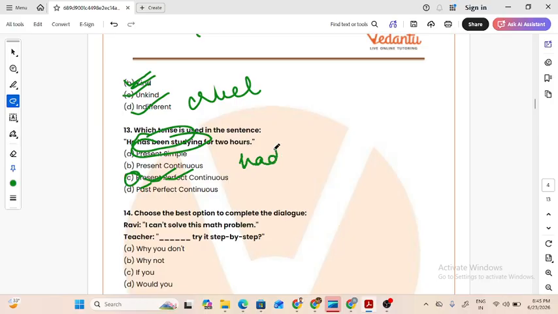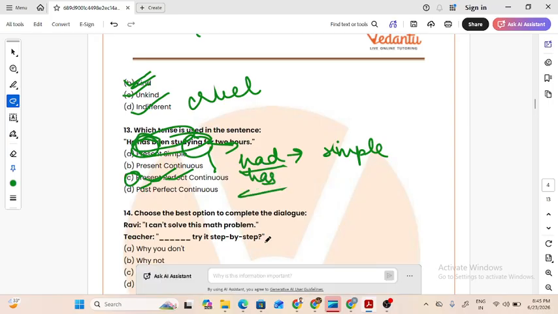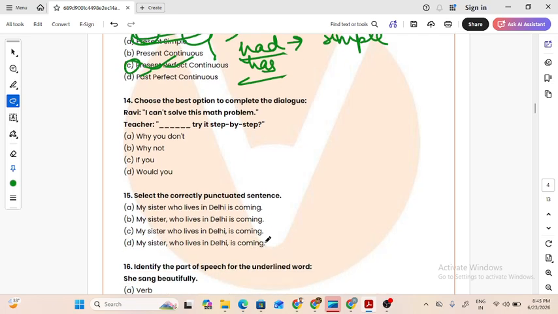Had नहीं है. Had is simple past. But has been studying, studying यानी कि अभी भी कर रहा है वो, तो present तो होगा ही. कौन सा present होगा? Present continuous. ठीक है. Perfect क्यों आया? Present perfect because has का use हुआ है. जब भी has का use हो तो present perfect continuous हो जाता है.